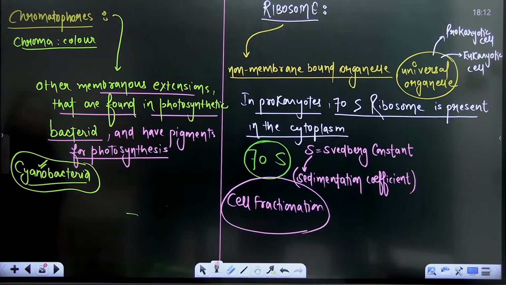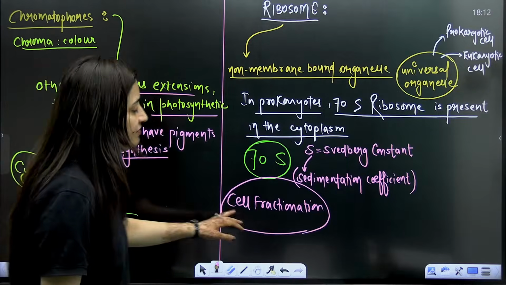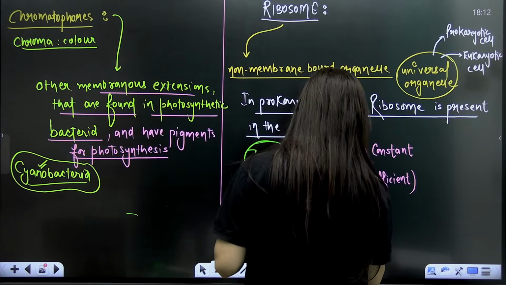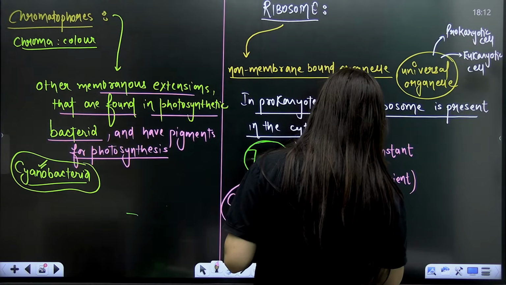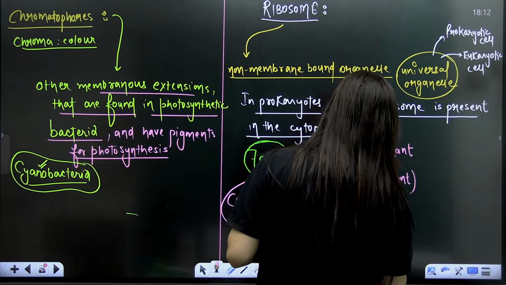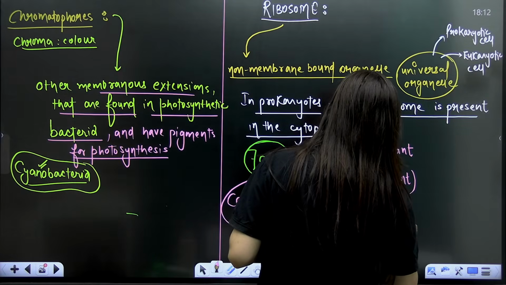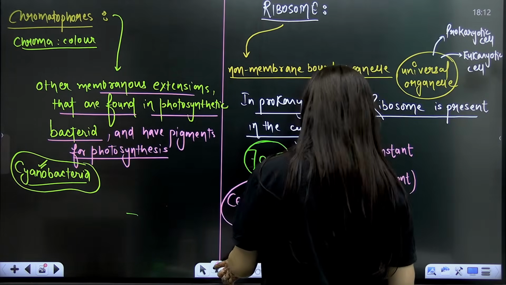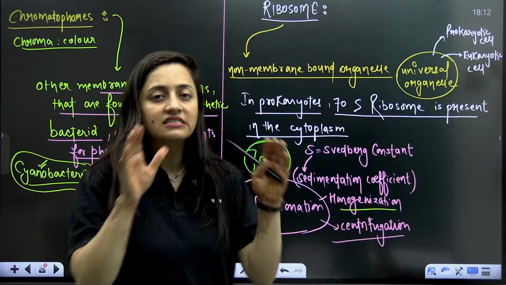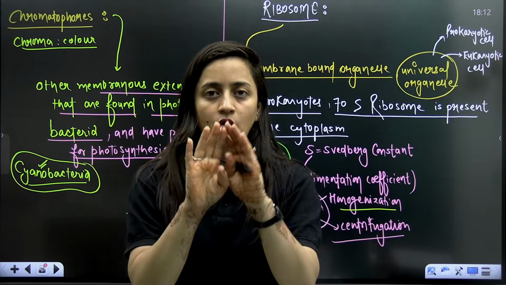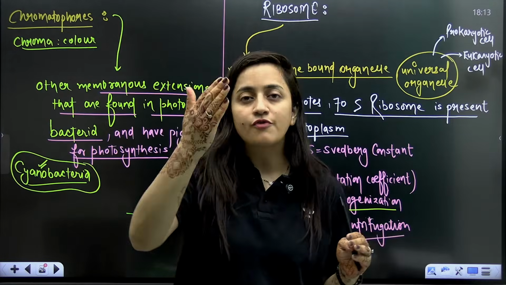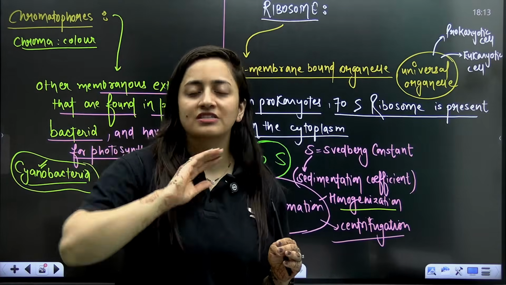So here what we do, there is homogenization and there is centrifugation. What exactly is the meaning here? When you are talking about homogenization, basically you are disrupting the cell wall and the outer covering. And in the centrifugation, on the basis of size and density, you are separating the things.